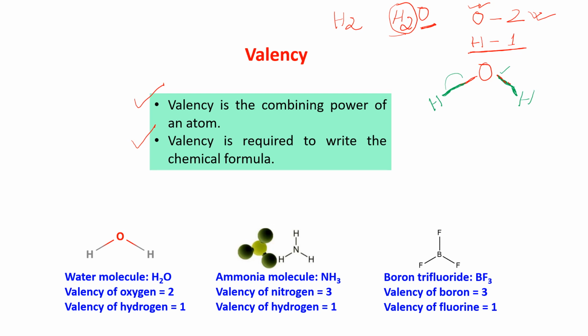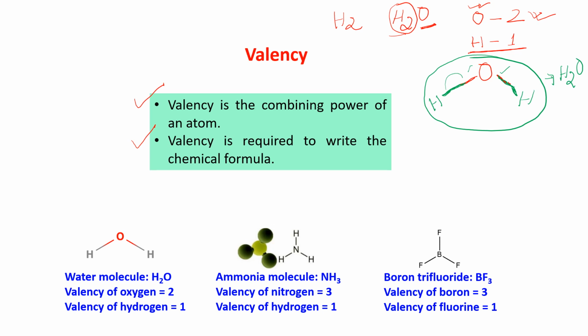If you are holding someone, that other person will also hold your hand. So this is a bond. To form a water molecule, we need one oxygen and two hydrogen, so its formula is H2O. Am I clear? Have you understood?